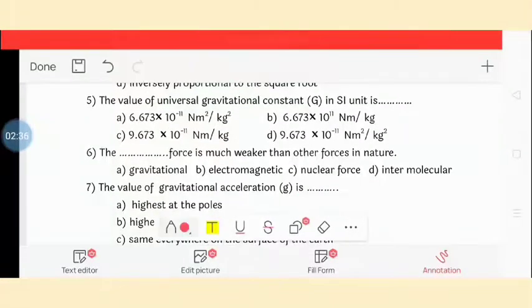Question number 5. The value of universal gravitational constant G in SI unit is, so the options are 6.673 into 10 raised to minus 11 Newton meter square per kg square, and 6.673 into 10 raised to 11 Newton meter per kg. So the answer is 6.673 into 10 raised to minus 11 Newton meter square per kg square. Option number A.